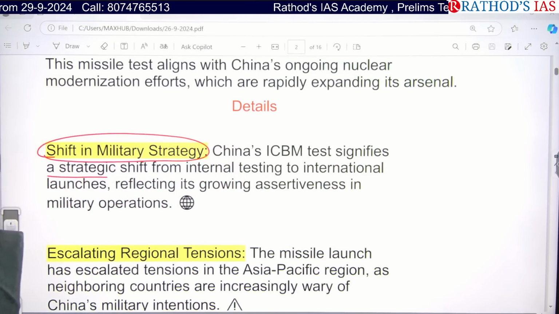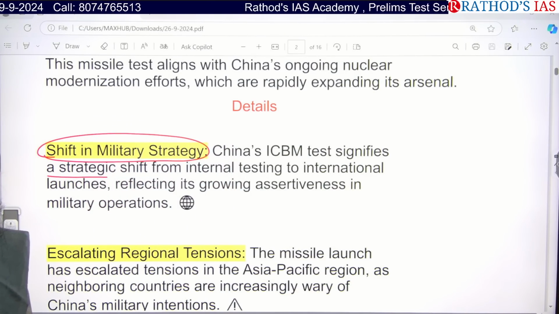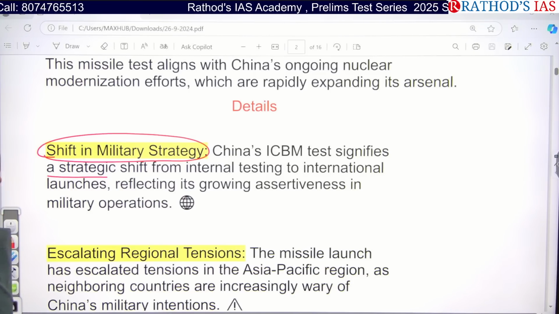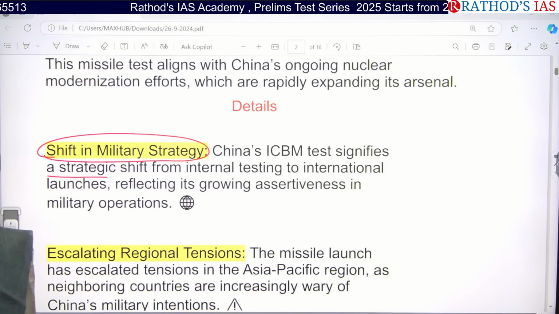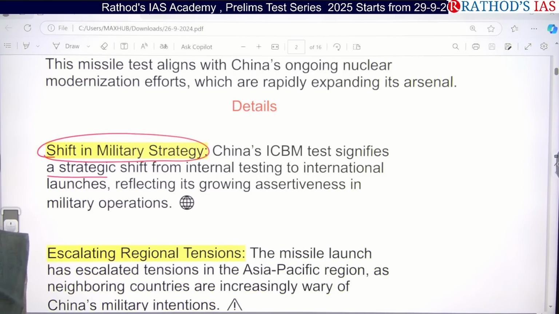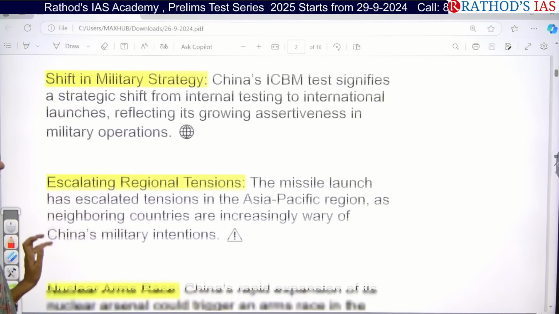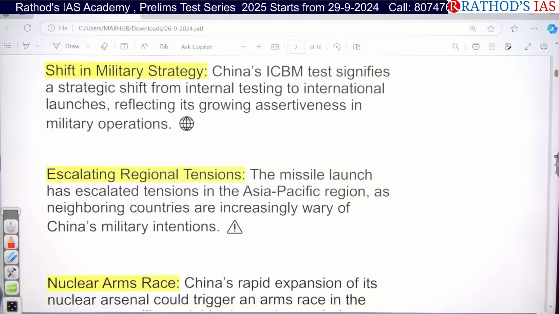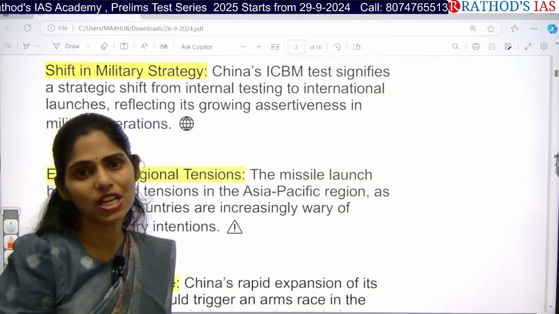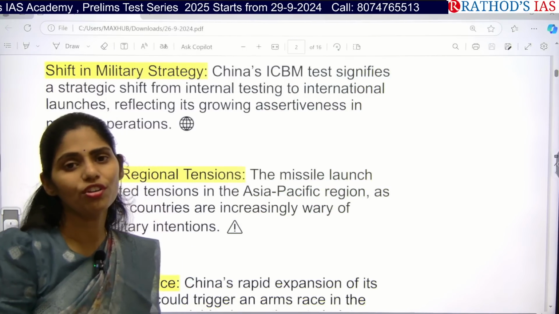Here we can understand that there is growing assertiveness in this Indo-Pacific region, and we can also say that there is an increase in the nuclear capabilities of China. It is also one of the important threats to our country. And next one is, we can understand that because of this launch, countries like Japan, New Zealand and Australia are opposing the move of China.